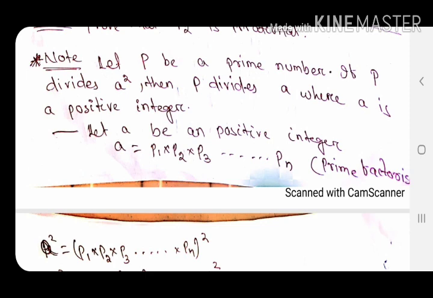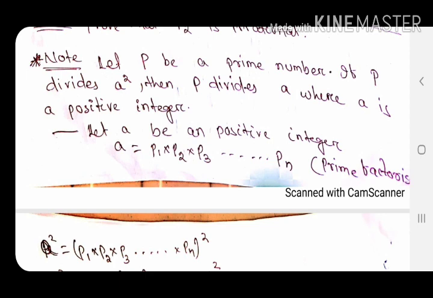That is written in the note. This is a theorem, theorem 1.3, but here the proof of the theorem or remembering it is not important, we just should know this concept which will help us in proving. It says: let p be a prime number, if p divides a square, then p divides a, where a is a positive integer. Simply in short, if a prime number divides a square number, then the prime number will also divide the square root of the square number, meaning the number. If a prime number p divides a square, p also divides a.